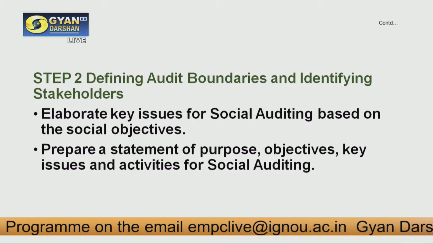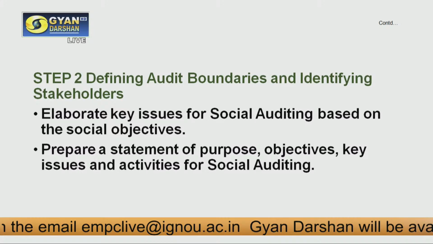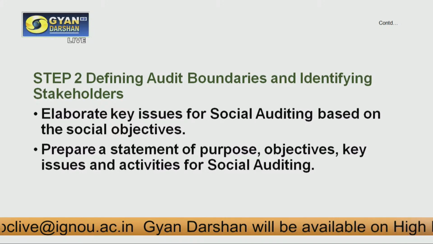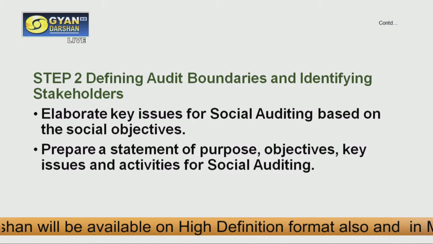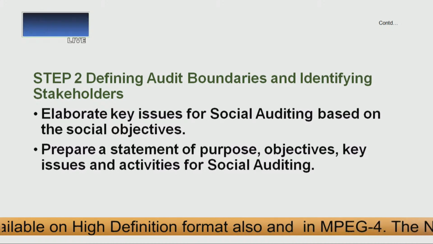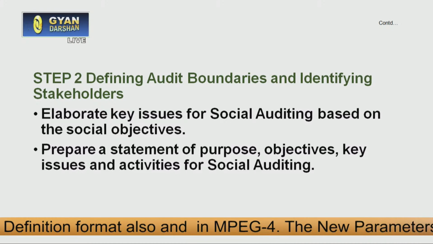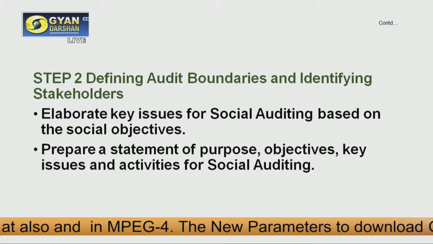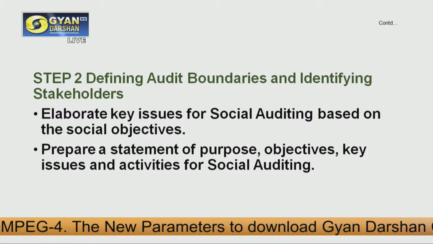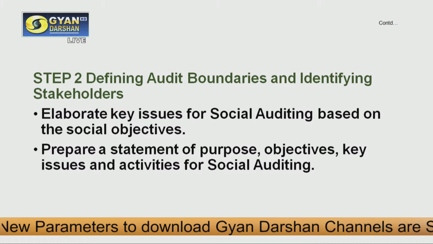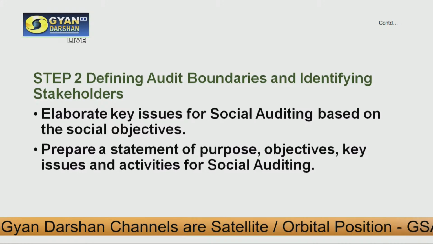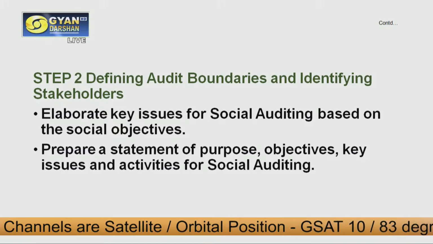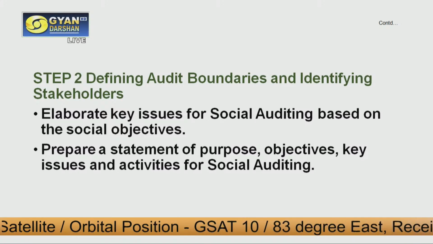In this step 2, we need to elaborate key issues for social auditing based on social objectives. What is the social objective of the particular organization? Based on the social objectives of the particular organization, one has to elaborate the key issues for social auditing. Second, significant activities as far as step 2 is concerned, we need to prepare a statement of purpose, objectives, key issues and activities for social auditing.